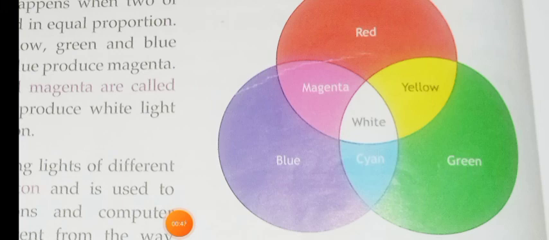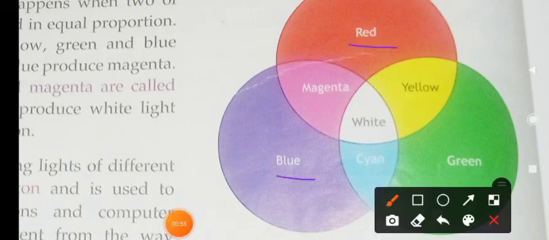So what are primary colors? Primary colors are red, blue, and green. Red, blue, and green are called primary colors. And when we add them in equal proportion, they produce white light.